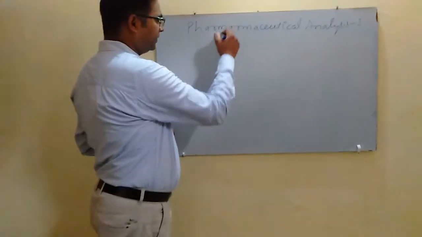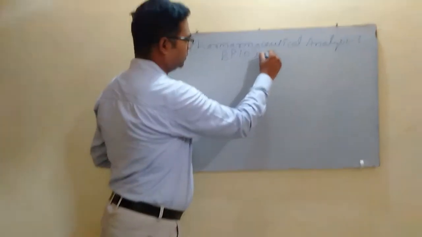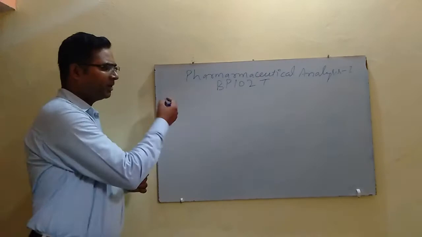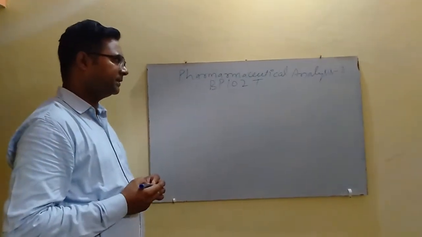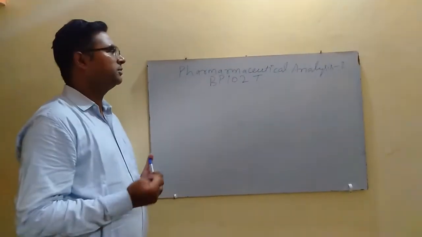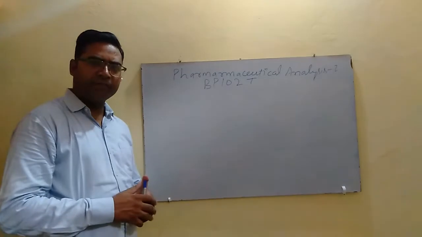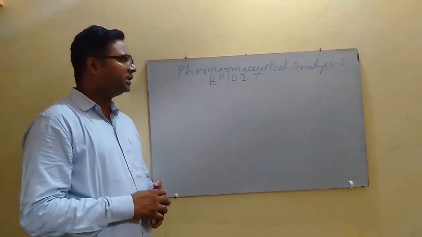The paper code of this paper is BP 102T. So, coming to the first unit of this paper, that is Pharmaceutical Analysis, in this video lecture we will cover the definition of pharmaceutical analysis, scope of pharmaceutical analysis, and different types of quantitative analysis.